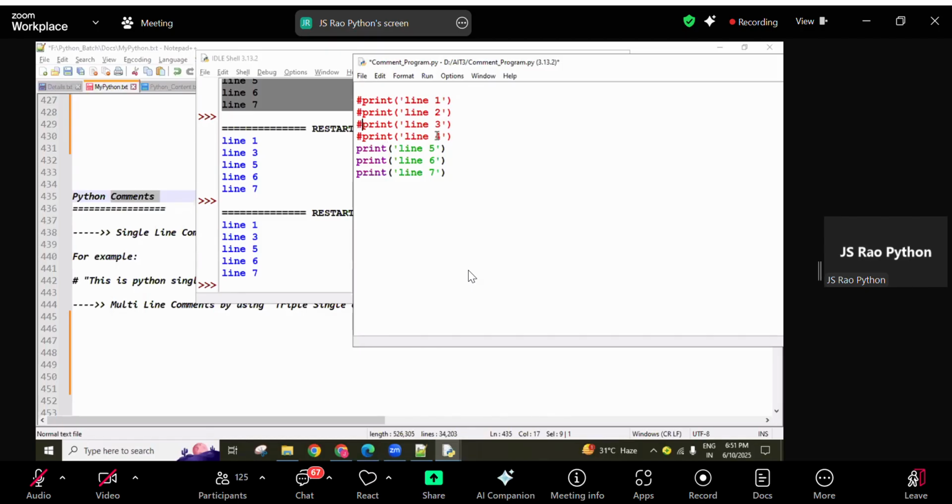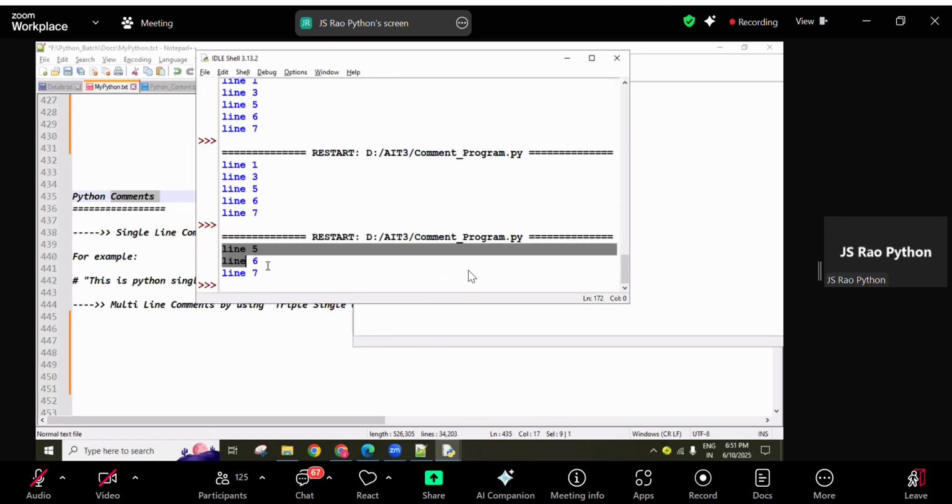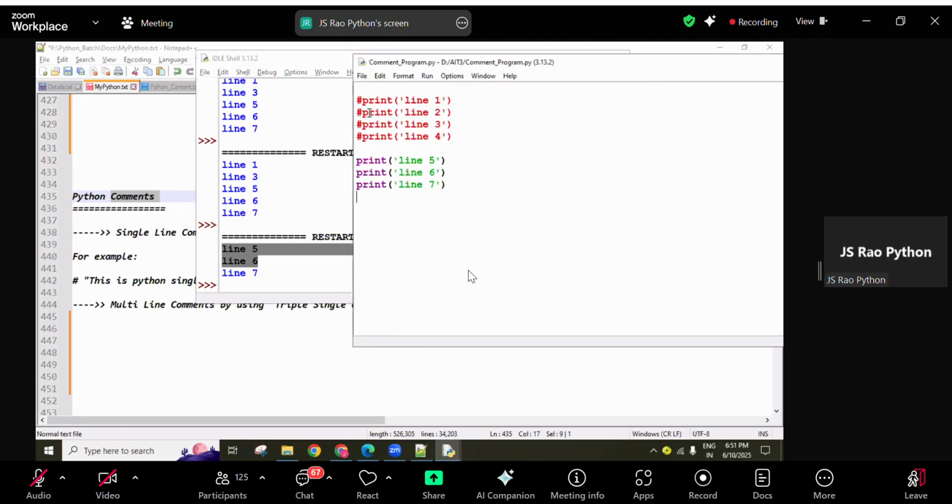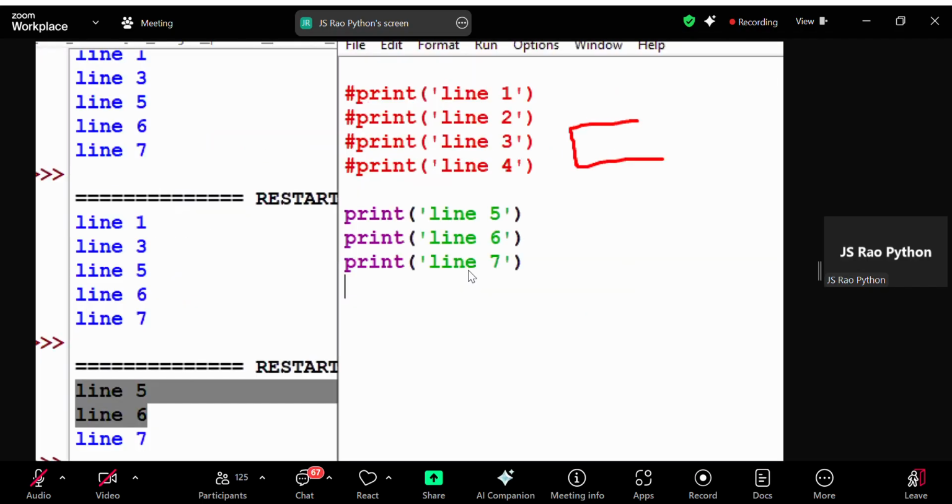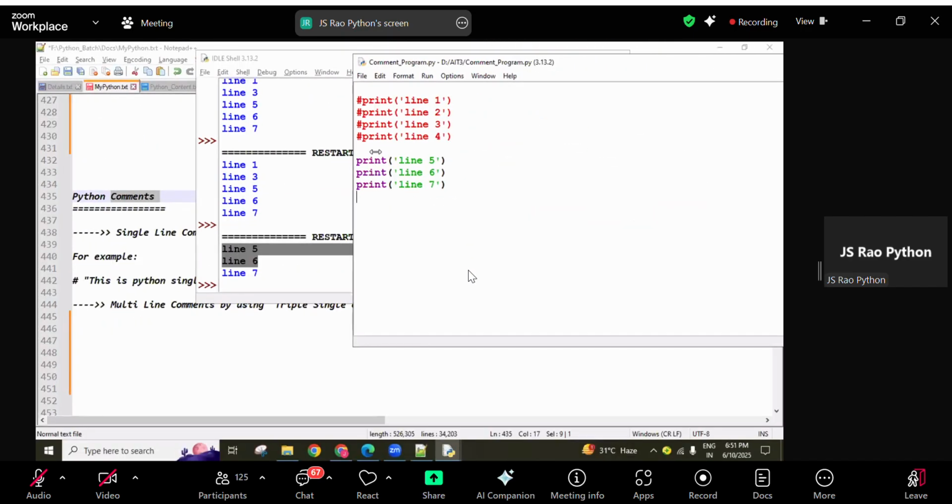Next, this line also I want as a comment. This line also I want to comment. Like these 4 lines I commented, so that's why the remaining 3 lines only are printing. So if I want to comment 50 lines, guys, then I have to put it in every line. This is a lot of burden on developers. So if we want to comment multiple lines of code at a time, then we can do it.